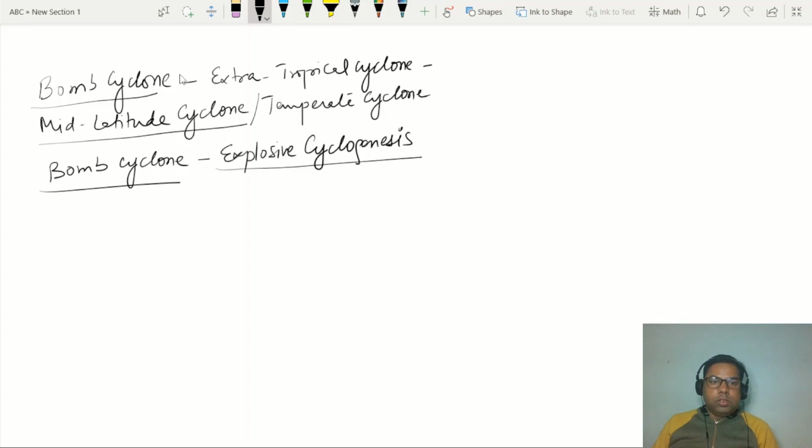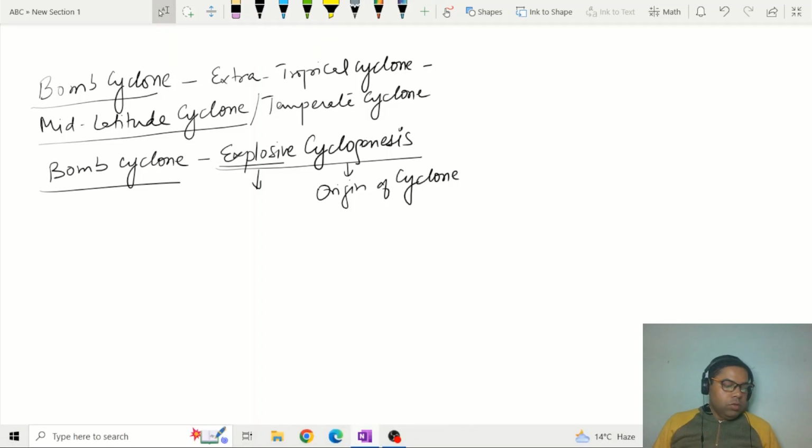Explosive cyclogenesis means the origin of the cyclone in a very explosive, destructive or blasting manner, right? So this is called explosive cyclogenesis.